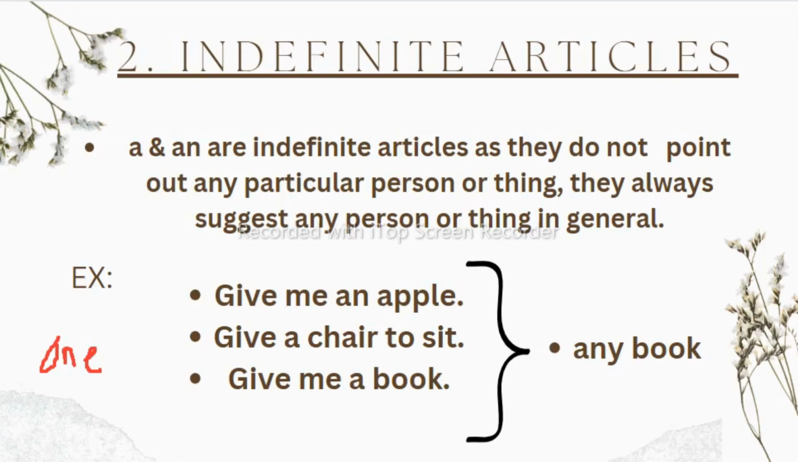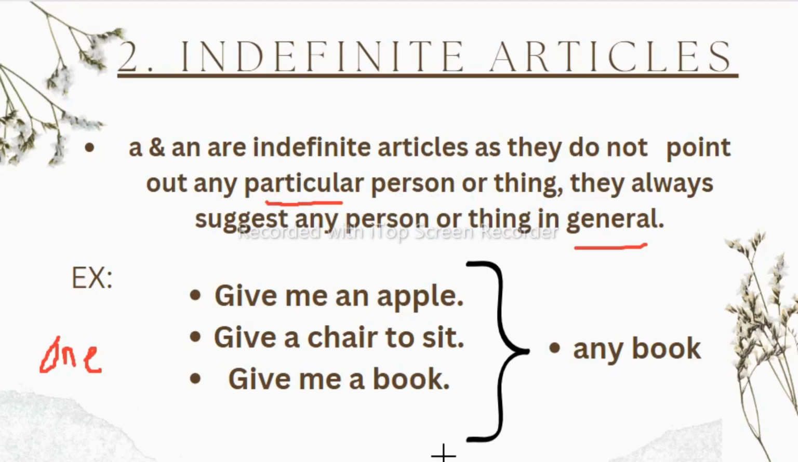We use the indefinite article in general, not as specific. Whenever we use an indefinite article, we are talking about a general thing, not a particular person or thing. As they do not point out any particular person or thing, they always suggest any person, any book, any man, any girl, any chair, which means they talk about general things.